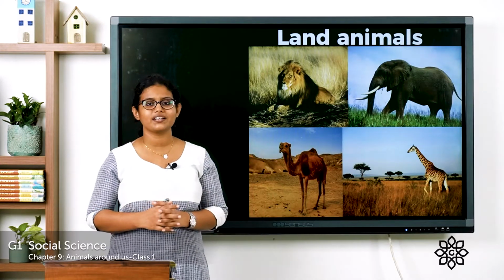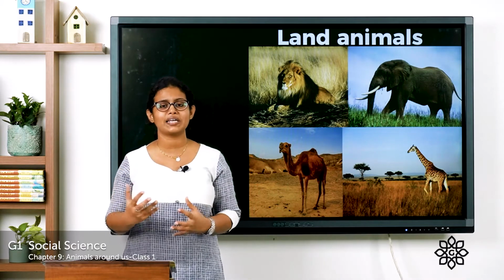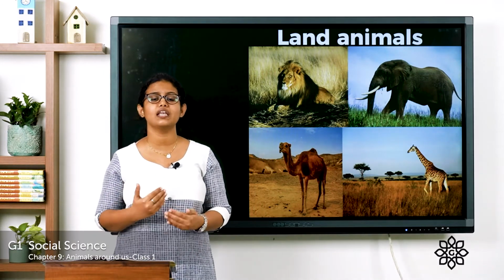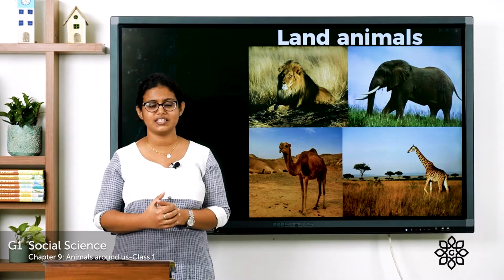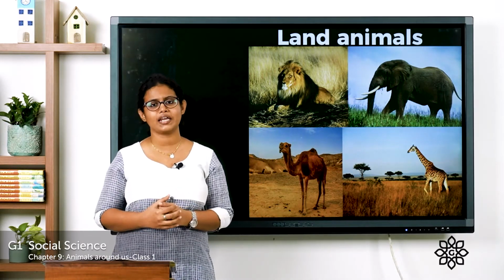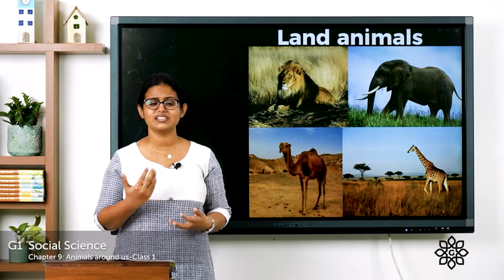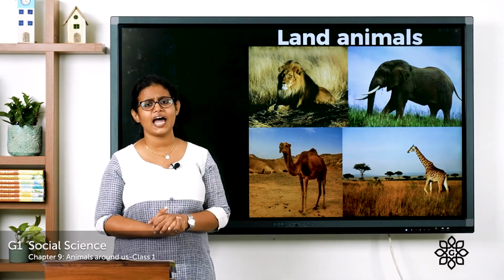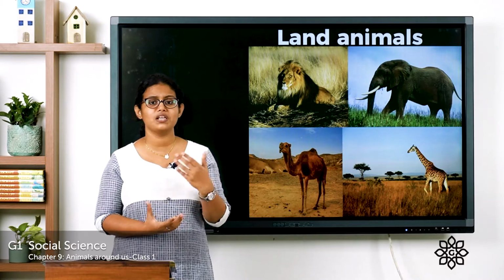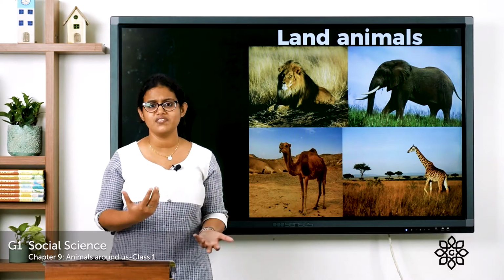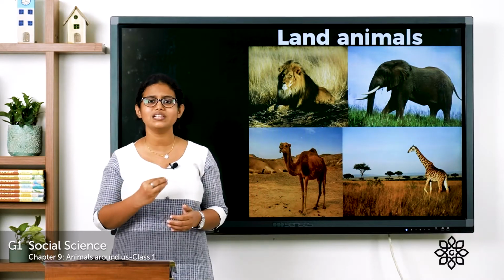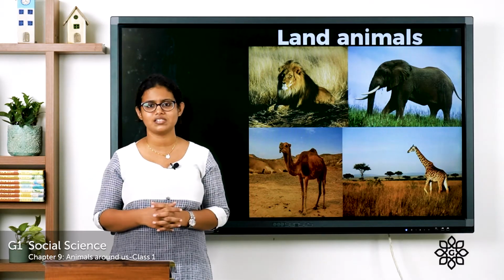The first one, that is about land animals. So what are land animals? Animals that live on land, they are called as land animals. Lion, tiger, elephant, giraffe, all these are land animals. Some live in deserts, some live in mountains, some live in forest, etc. So all these are land animals.